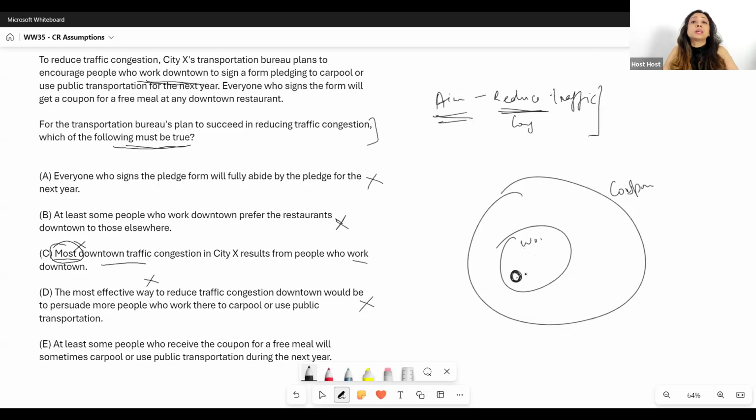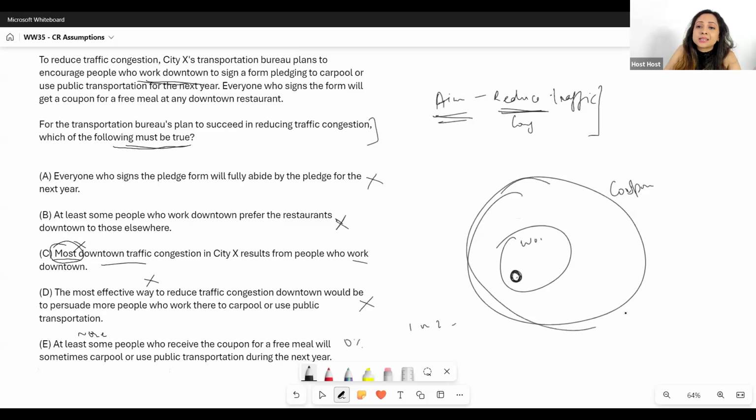Now if you want to negate it, at least some people, what happens when I negate? At least some is one or two or three, etc., till 100%, right? So what is the negation of that? It is zero. It is no one, none. Negation of at least some is none. So if I negate it, I say no people who receive the coupon for a free meal will sometimes carpool.